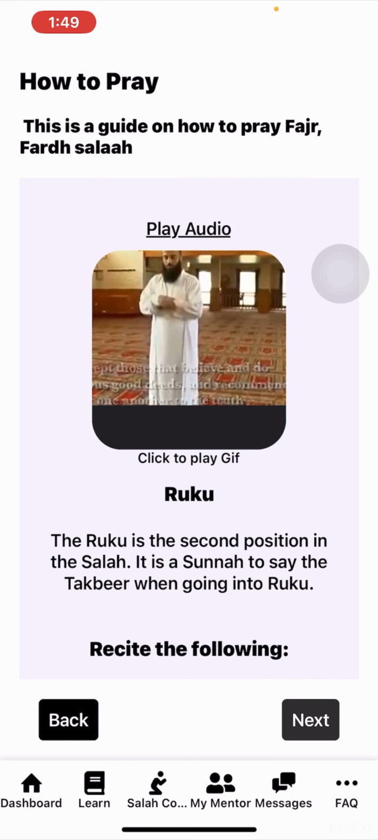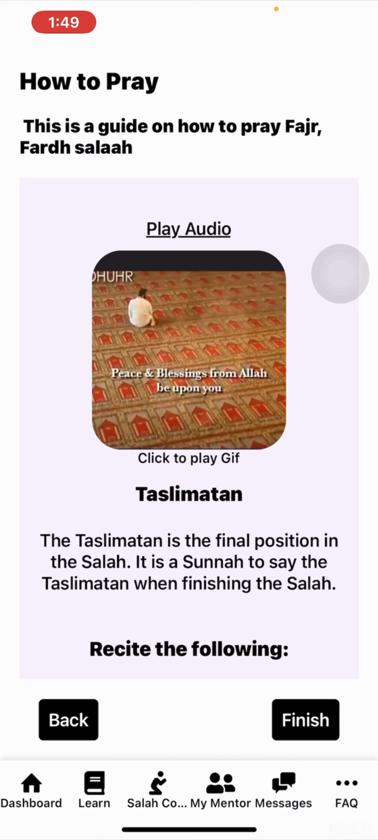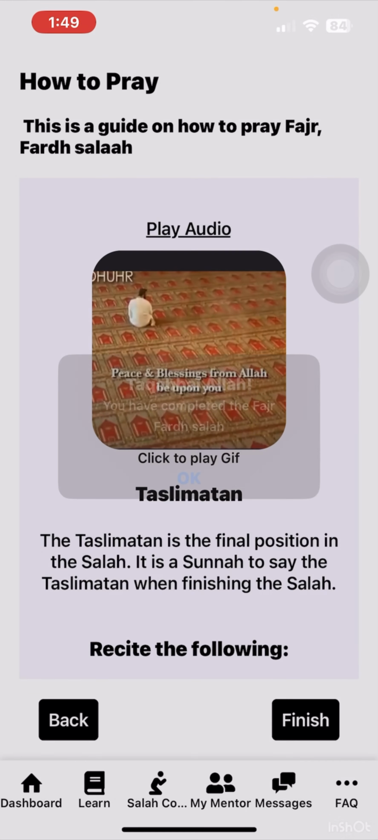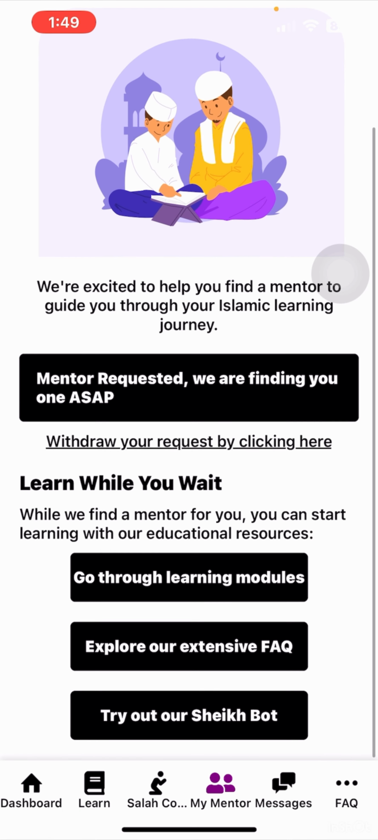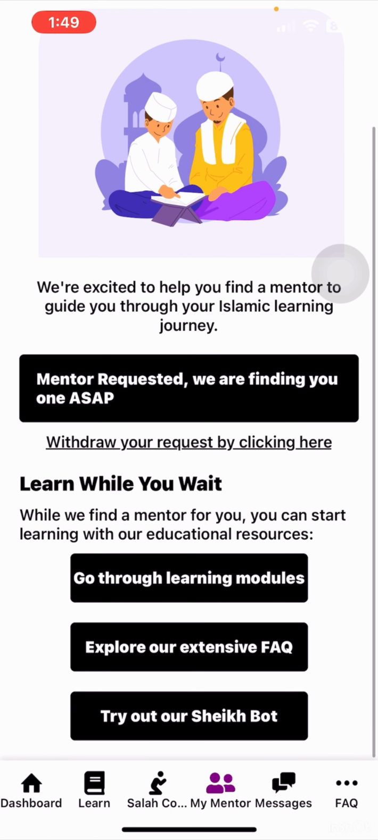And the user will keep on clicking on next as they progress along their Salah. This is where the revert will have the ability to request for a mentor, and while they wait, they can address their questions through the other functions that are present in the app.